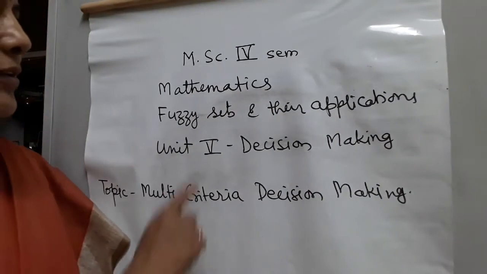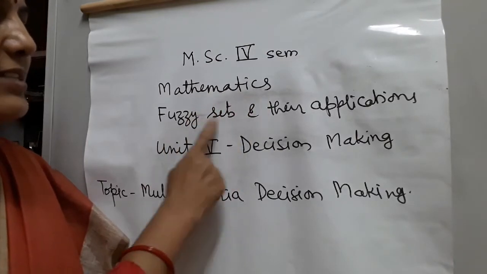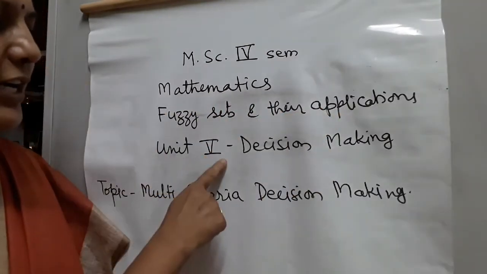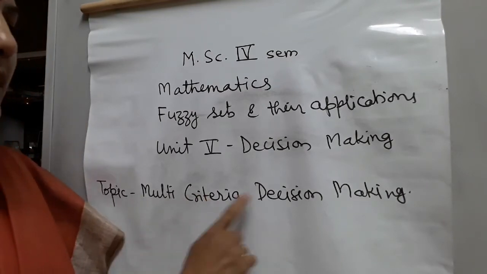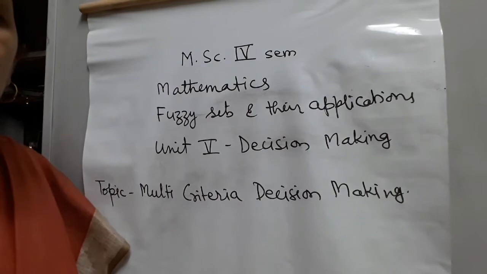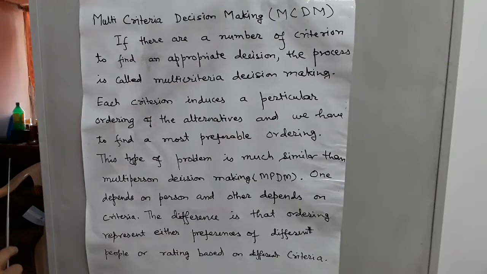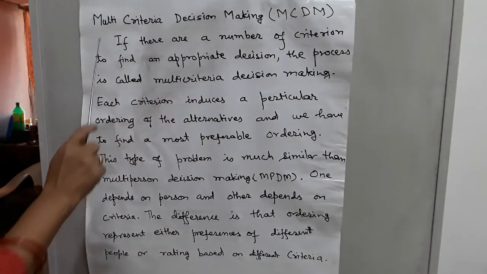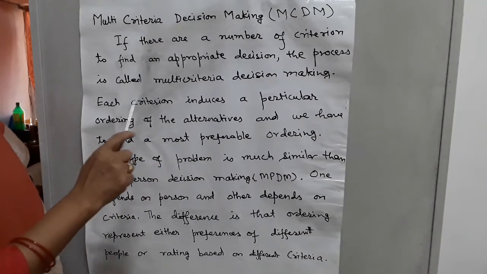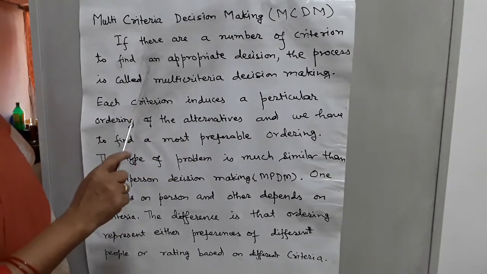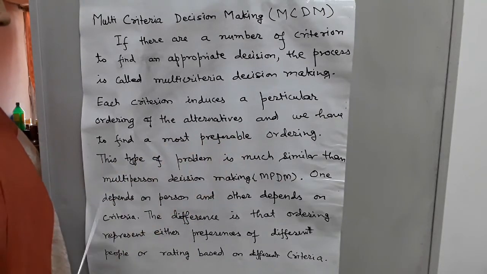Today we are talking about MSc 4th semester Mathematics, fuzzy sets and their application, Unit 5 Decision Making, and today's topic is Multi-Criteria Decision Making, MCDM. As the name suggests, there are more than one criteria to find a result. If there are a number of criteria to find an appropriate decision, the process is called multi-criteria decision making.